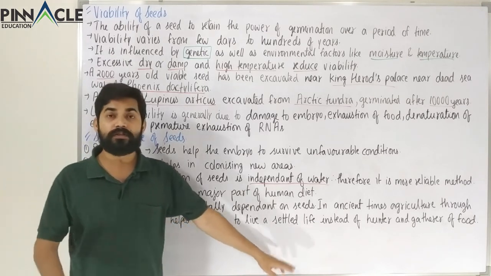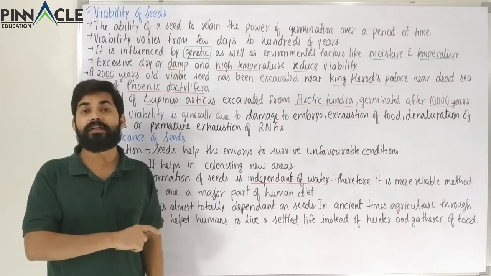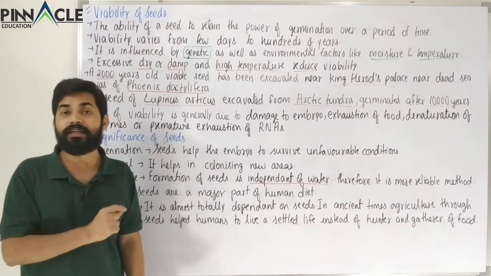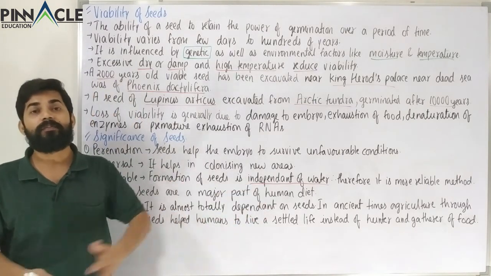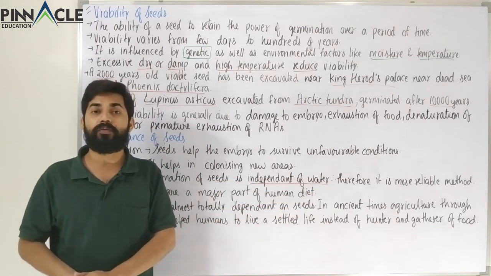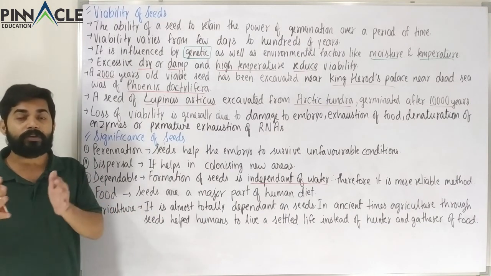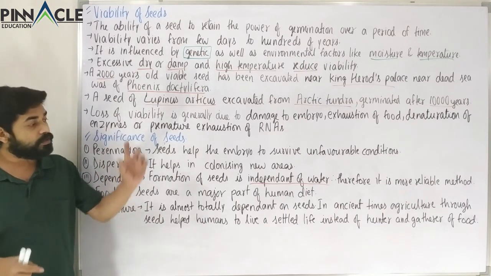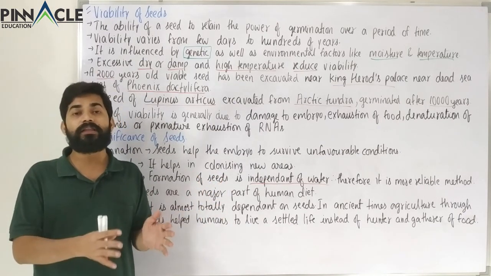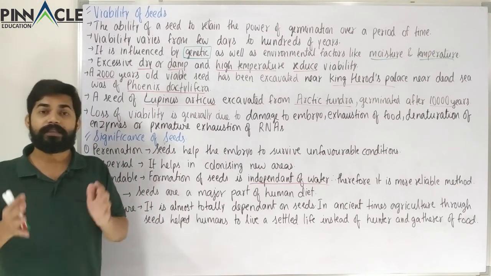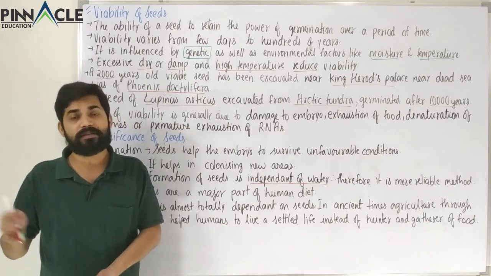So the early humans who started agriculture, their agriculture was only dependent on seed. You can imagine how important this seed is, because if the early humans would not have started agriculture, humans would have still been living the life of hunter-gatherers. So this seed which formed the basis of agriculture helped humans to live a settled life. So historically also seed has been so important for humans. Because of that we started living as a settled civilization, and that led to various civilizations like the Indus Valley civilization or various other civilizations of the world.